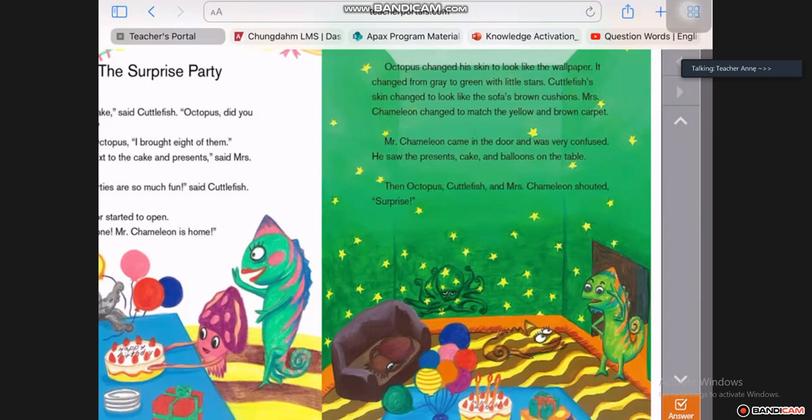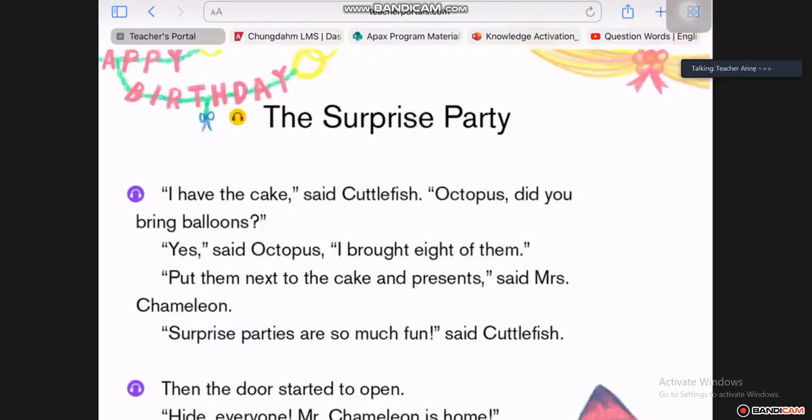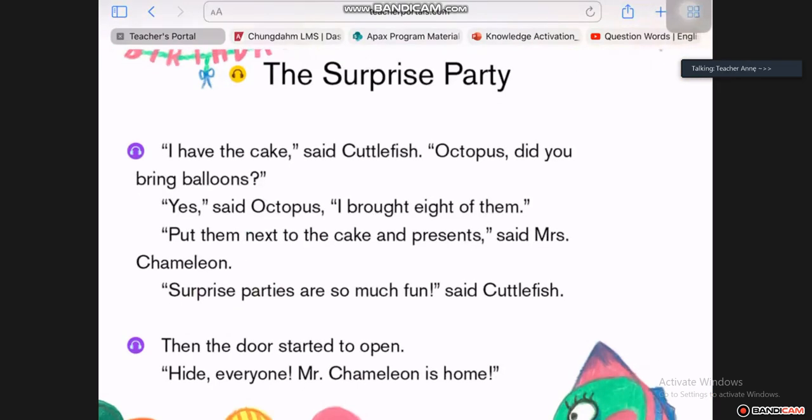I want to start with Parker. I want you to read the first paragraph for me. Okay. Start with the first one here for me, please, Parker. I have the cake, said Cuttlefish. Octopus, did you bring balloons? Yes, said Octopus. I brought 8 of them. Put them next to the cake and presents.